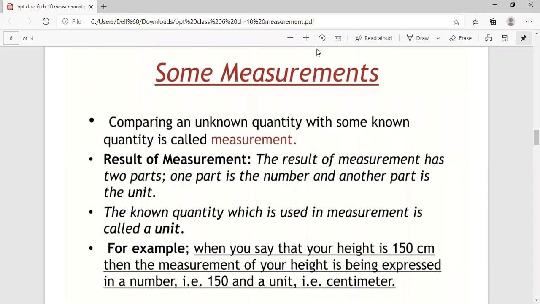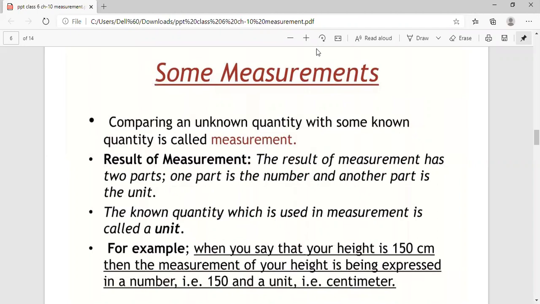So, already we had discussed the history of transport. How long years ago people used to travel from one place to another, or if they had to transfer goods from one place to another, how they used to transport it. Next comes the concept of measurements.